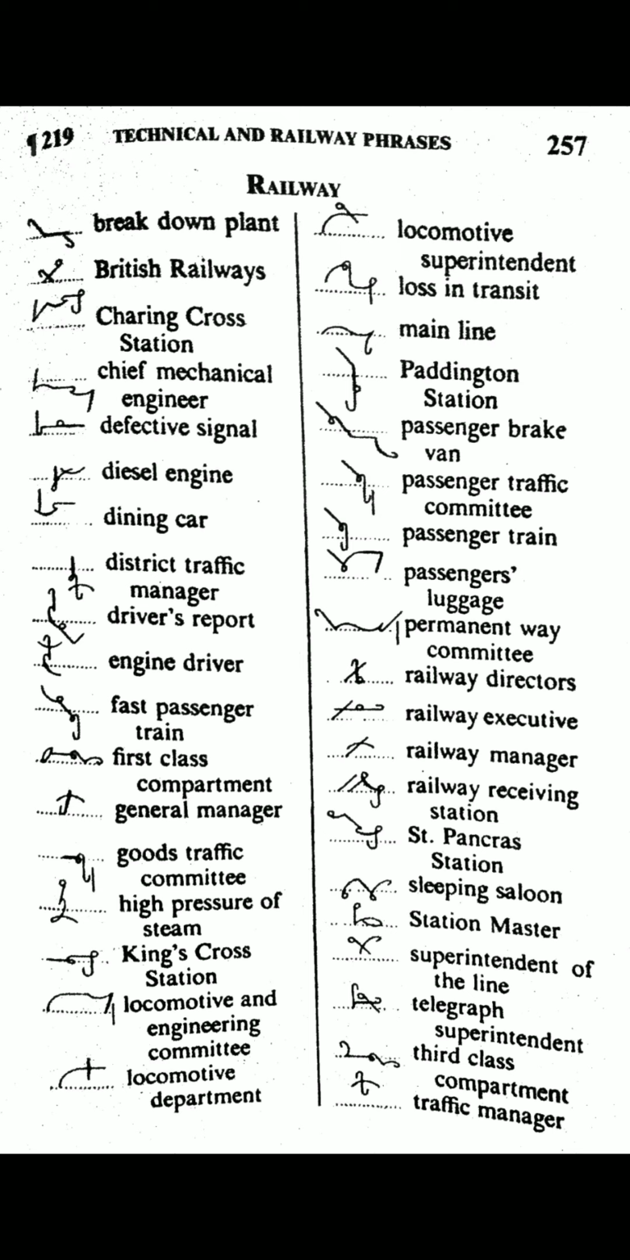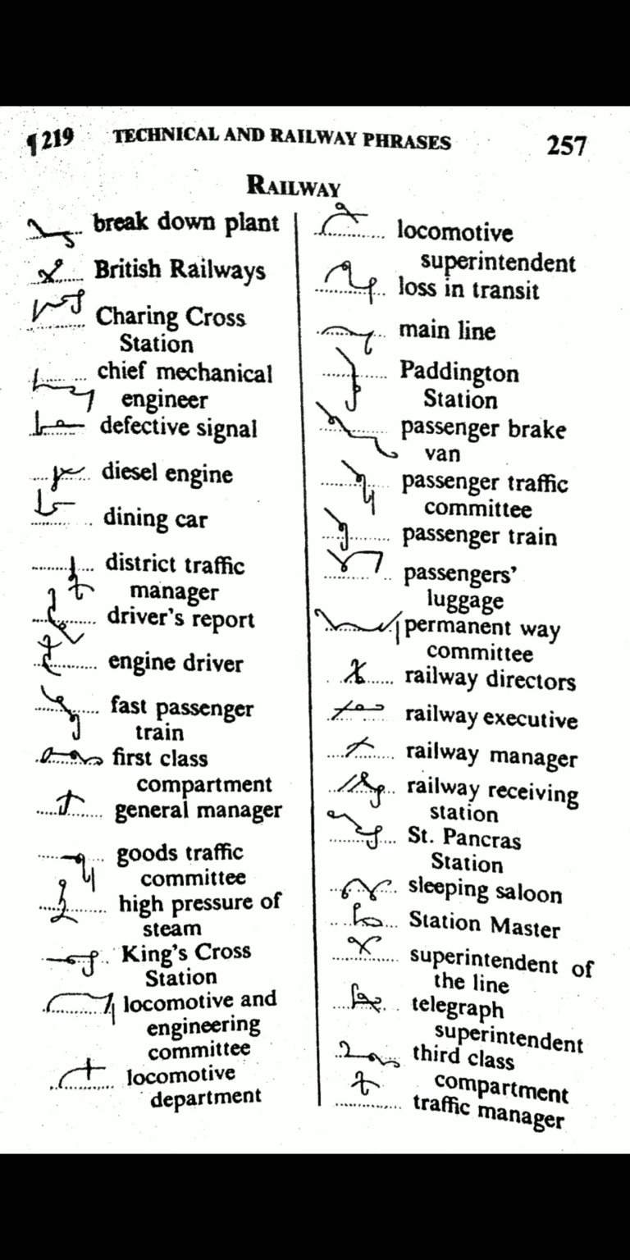Main line, M stroke N stroke is used here for main, and downward L with N hook is used here for line. Paddington Station, P above the line, D is used here for Paddington. S circle T with shan hook is used here for station. Passenger brake van, P with NS circle is used here for passenger. Bar with K is used here for brake. V with N hook is used here for van.